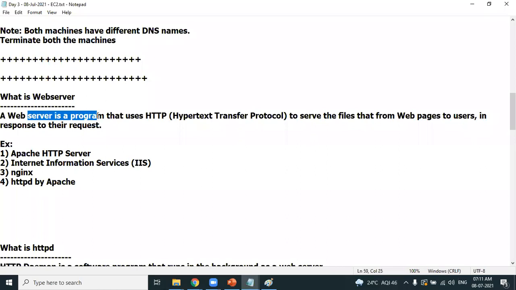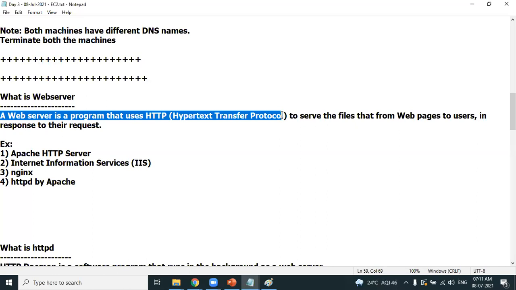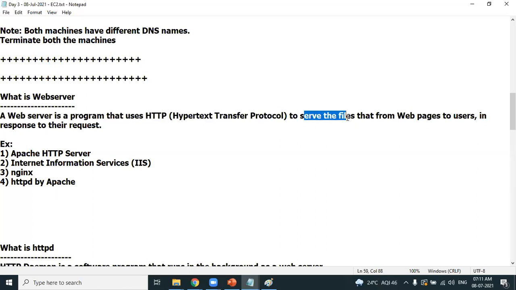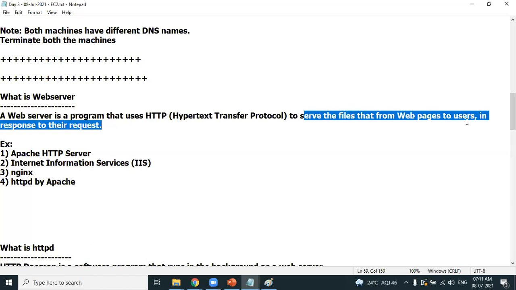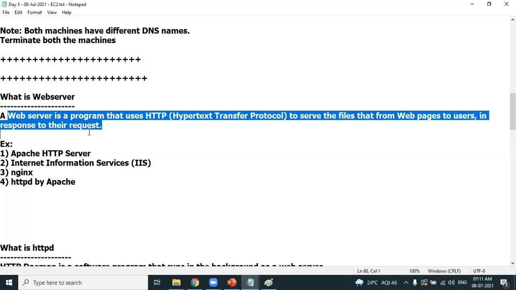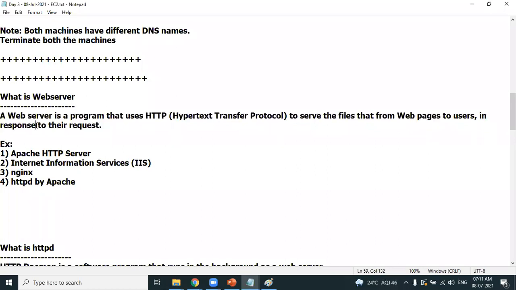A web server is a program that uses the HTTP protocol to serve the files from web pages to users in response to their request. A web server is a program which will serve the files whenever you request. That's it. Examples of web servers are Apache HTTPD server, Microsoft IIS server and Nginx server. These are all examples of web servers.